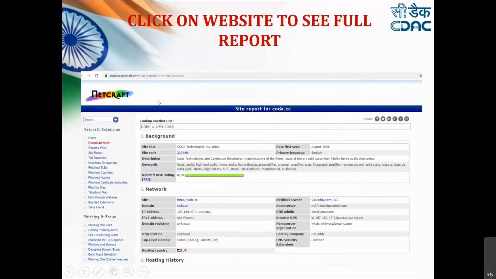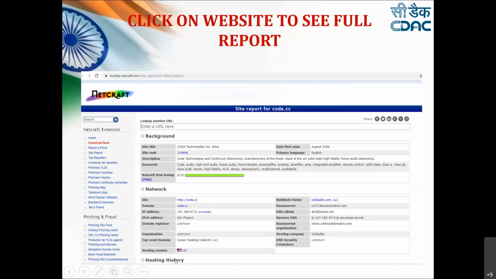If you don't want to add it as an extension, no issues. You can simply open it as a website, provide the URL here, and check it out. Here it provides the background information about that particular target, including network information: the site, domain, IP address. Some of this information is crucial for an attacker to gain access to that machine. It provides the NetBlock owner, name server, reverse DNS and all.